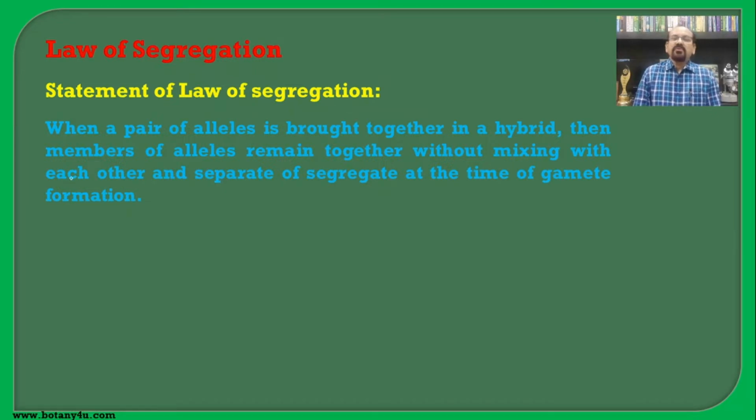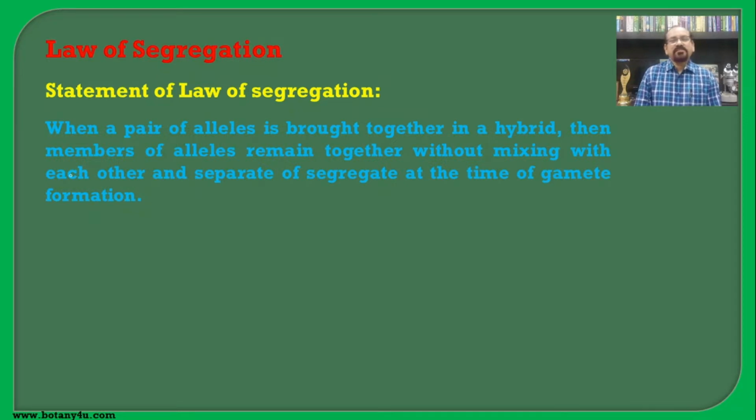If you see the law of segregation, first of all, you should remember the statement of the law. This is the simplest statement of the law, so that you can easily remember it.